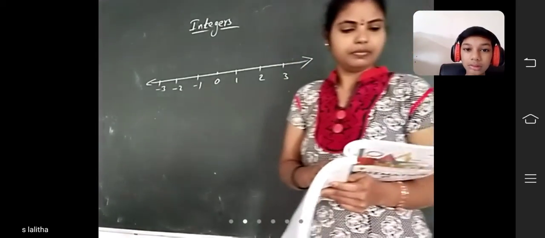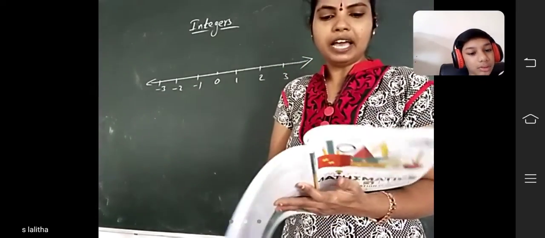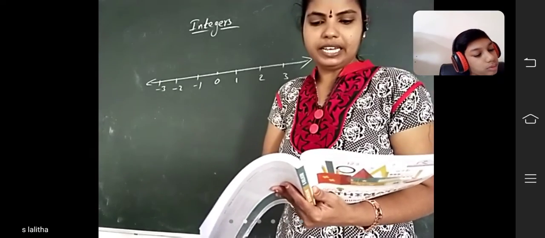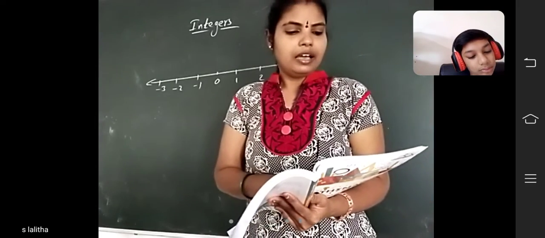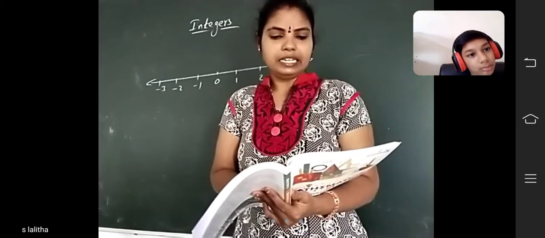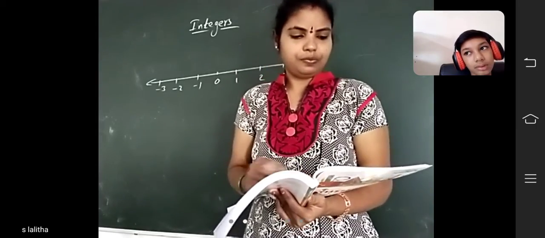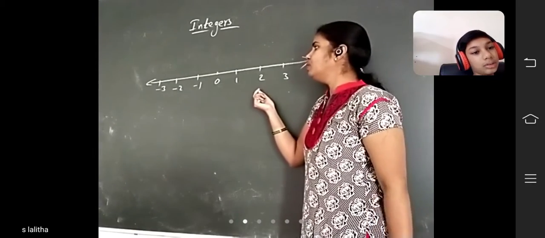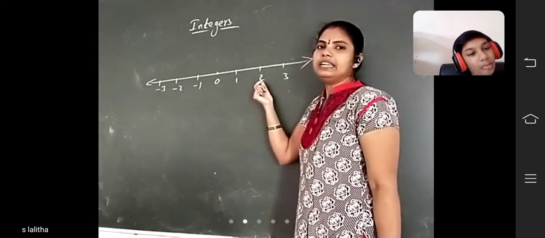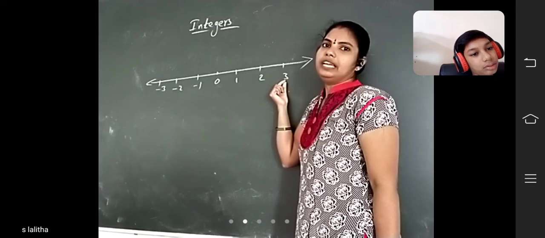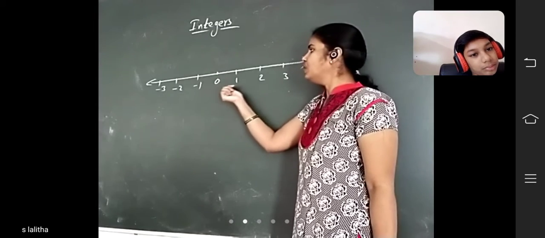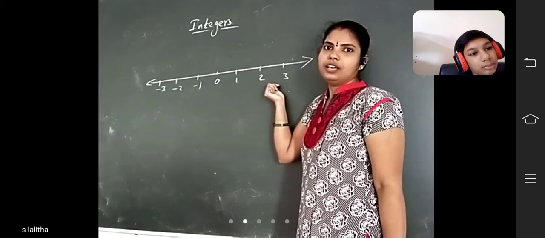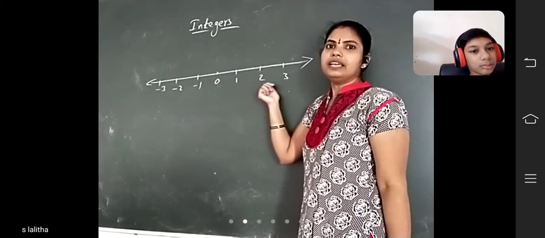Numbers on the number line have a very important property: the integers occurring on the right are greater than the integers occurring on the left. See here, if you move to the right side of the number line, the integers are increasing.